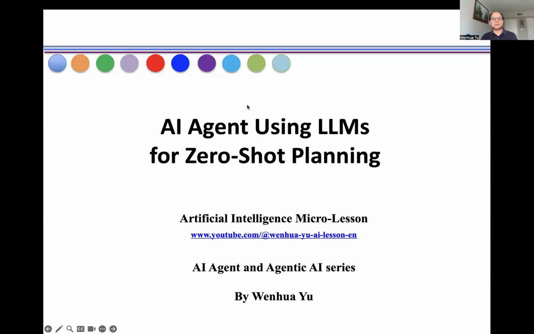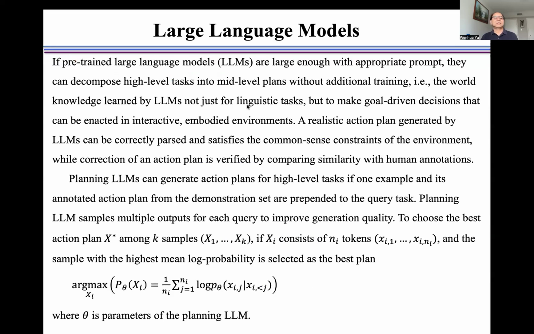In this video, I introduce an AI agent using large language models for zero-shot planning. If pre-trained large language models are large enough with appropriate prompts, they can decompose high-level tasks into middle-level plans without additional training. Namely, the raw knowledge learned by large language models, not just for linguistic tasks, but to make goal-driven decisions that can be enacted in interactive embodied environments.